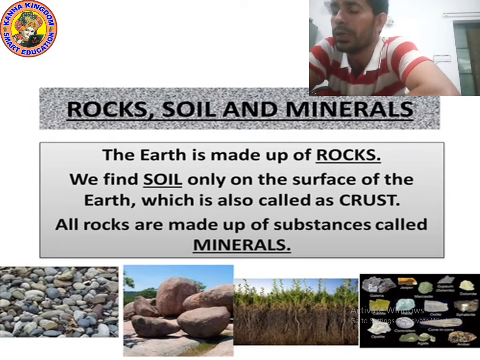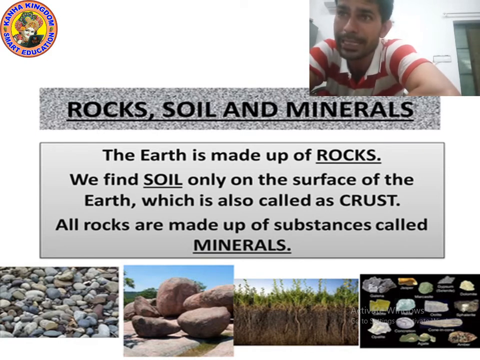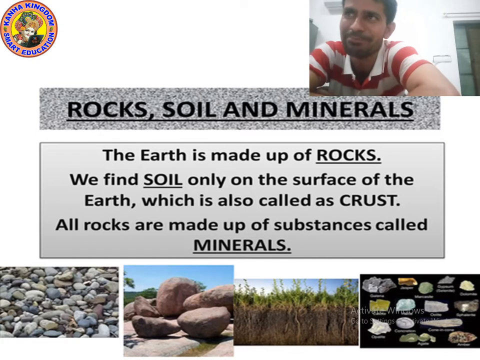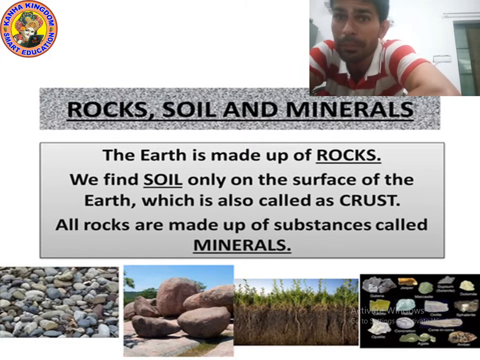So, rock. The earth is made up of rocks. Earth is made up of big rocks. But due to blowing of wind, soil erosion and rain, they all break down, and due to continuous breaking down of rock, they convert into soil.